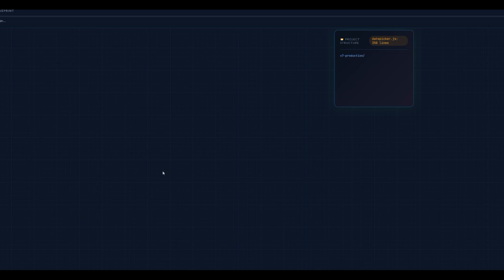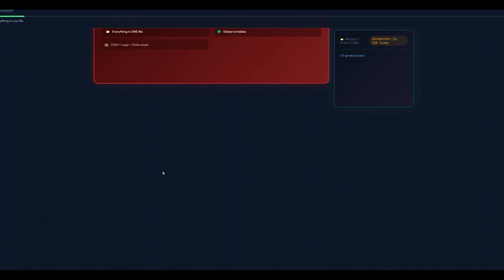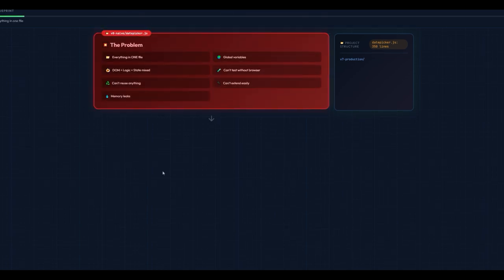We have seen the bad code, 210 lines of code, and we saw the 7 problems. Now let me show you how an engineer thinks when they see code like this. Not just what to fix, but how to think about fixing. The mental model that turns chaos into clean architecture.